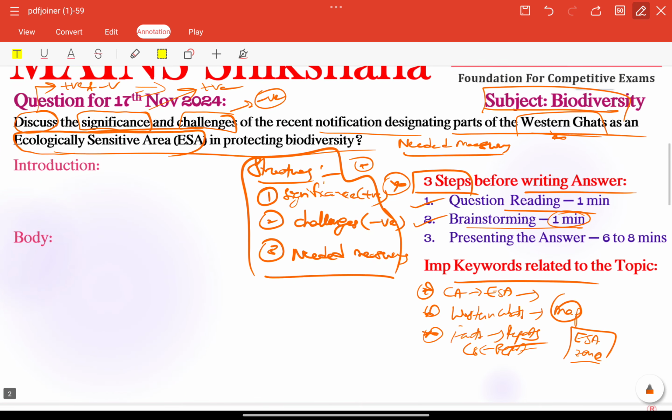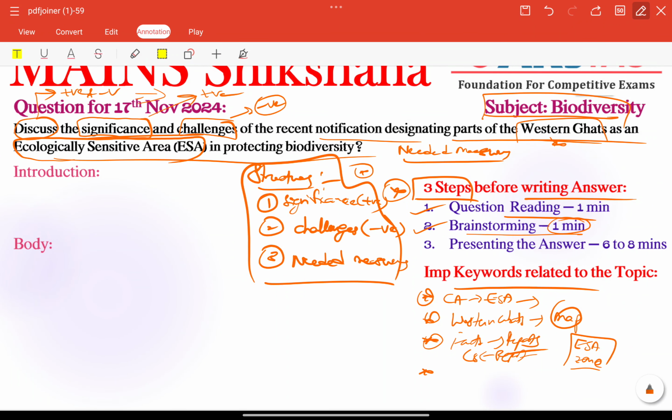Other than that, we have some important state information also. We can provide some states with respect to our Western Ghats especially. The National Geographic report also we need to give here. We can also provide some important futuristic information, and include ecotourism project information. All these related information needs to be included here and there in our answer as a justification part. So let's start our current affairs introduction.